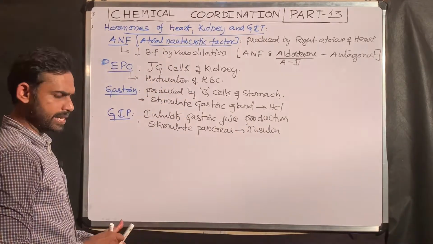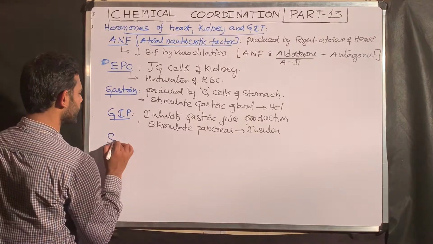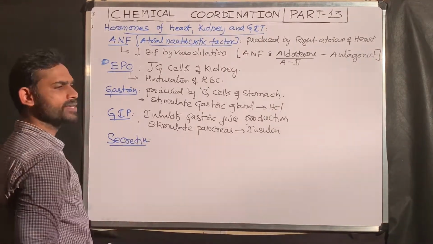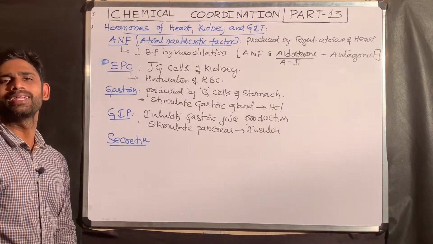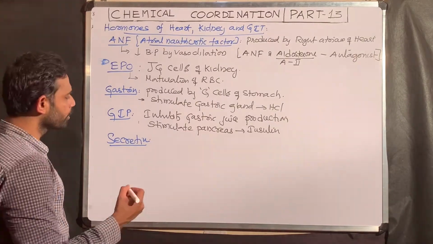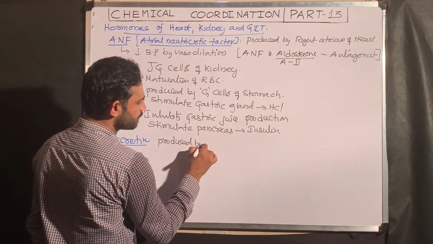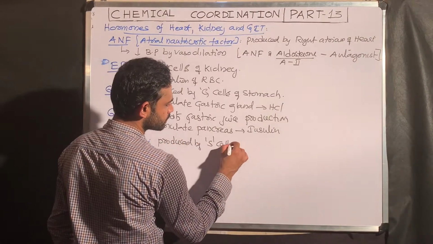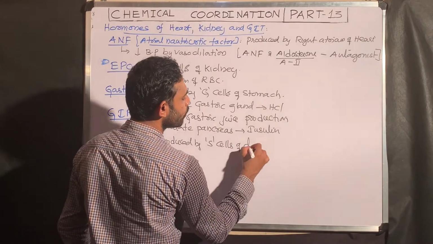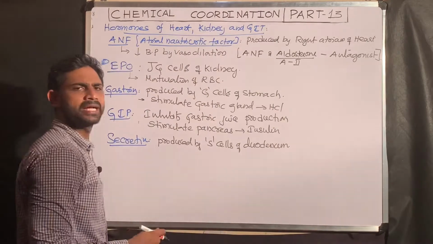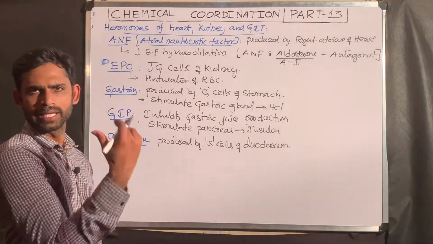The next hormone is secretin. What is the importance of secretin? This is the first hormone discovered, by Bayliss. This secretin is produced by S cells of the duodenum, present in the crypts of Lieberkühn.